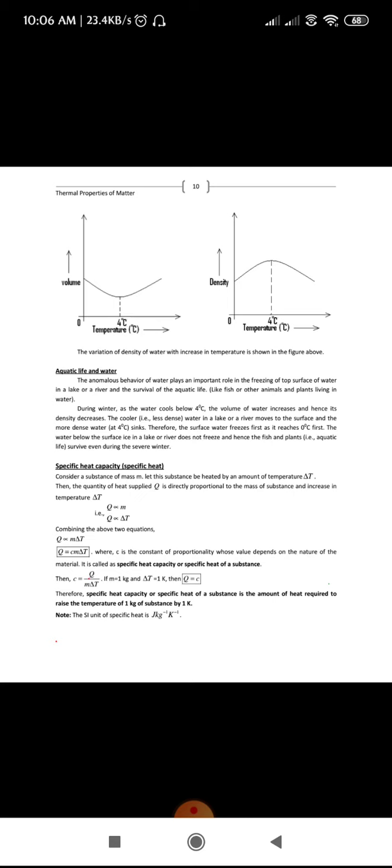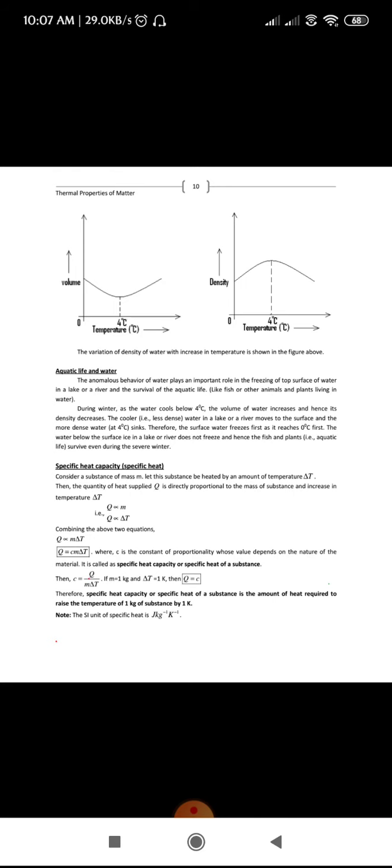Hence it is concluded that only the top surface of the water freezes, whereas below that top surface the water doesn't freeze. This explains why, even during the severe winter, the aquatic life survives. Not all the water in a pond or lake freezes completely; only the top surface freezes. So this is regarding the aquatic life.